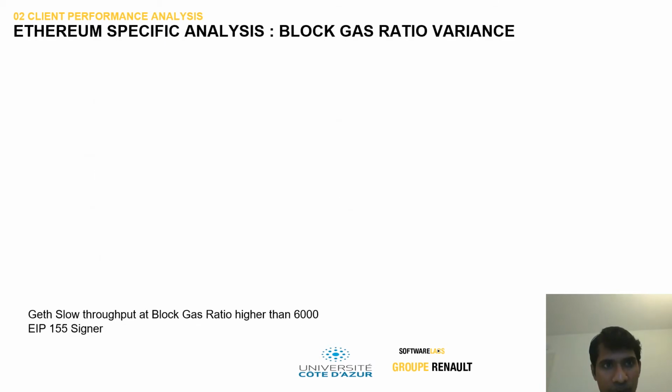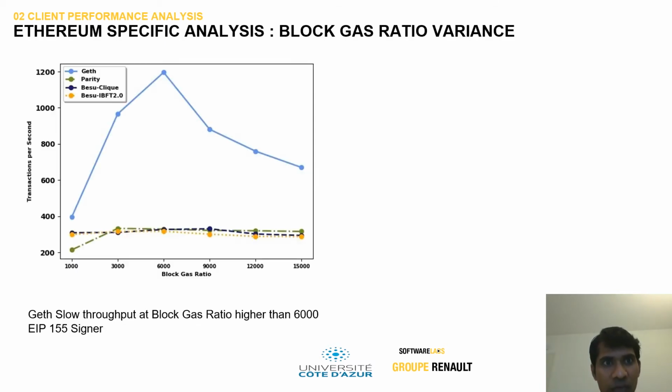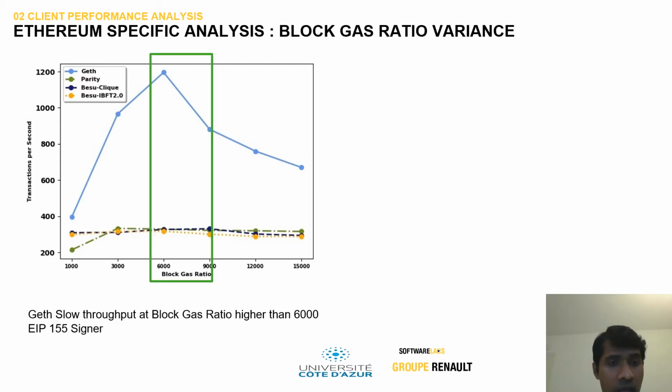Next, having chosen the number of threads as 100, we perform the Ethereum specific analysis by varying the block gas limit from 1000, 3000, 6000, and up to 15,000. The increase of the block gas limit accommodates more transactions inside each block, which also puts more load on the network. We notice a peak at a block gas limit of 6,000, and then it drops. Why does it drop?